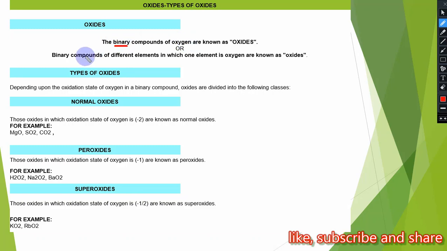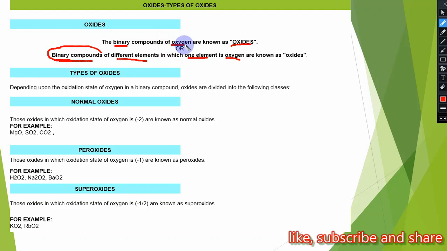In the case of oxide, one element must be oxygen.